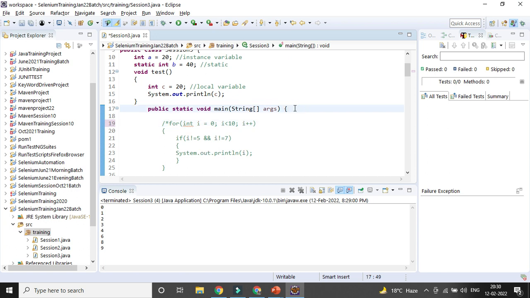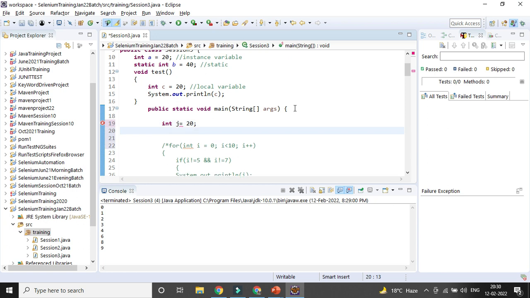So what is the syntax? I need to define a variable, integer j equal to 20. I will start from 20. Then I will give the condition: while j less than or equal to 25.